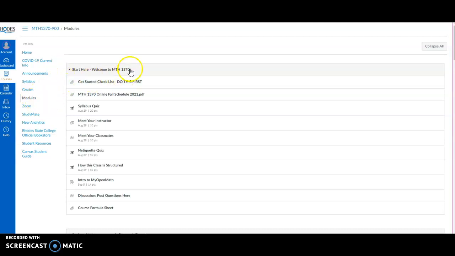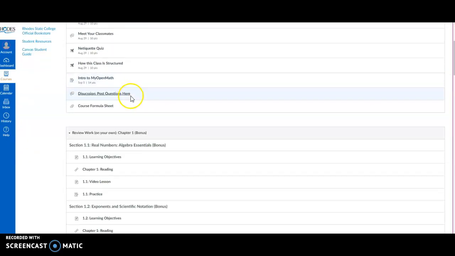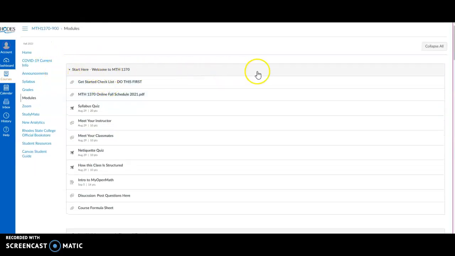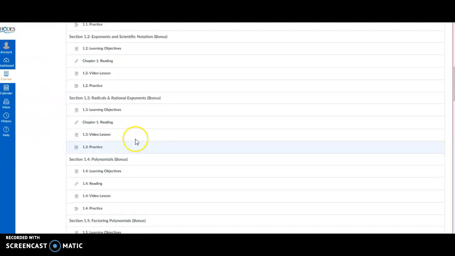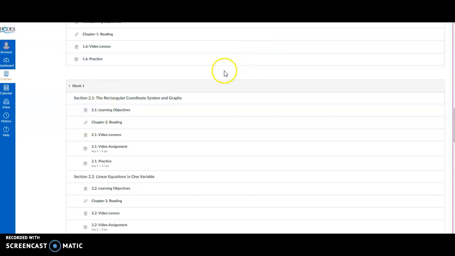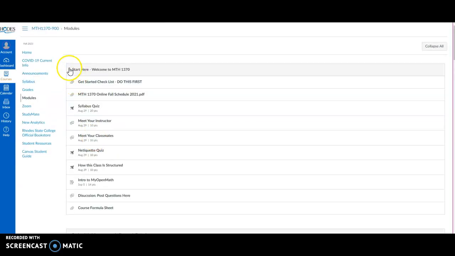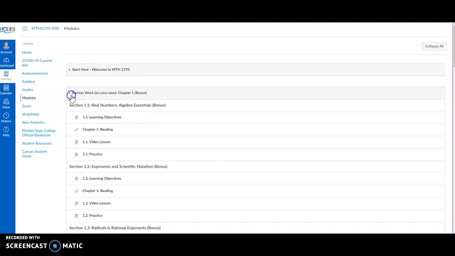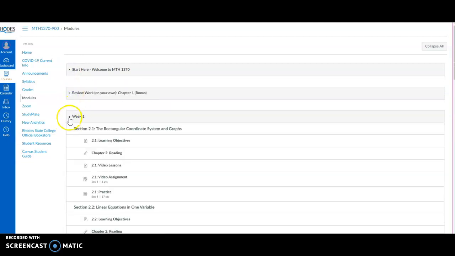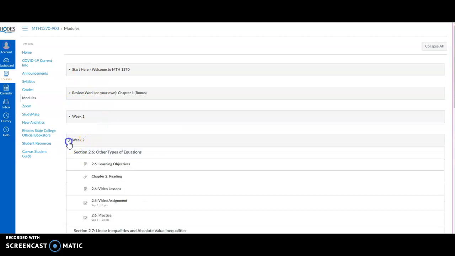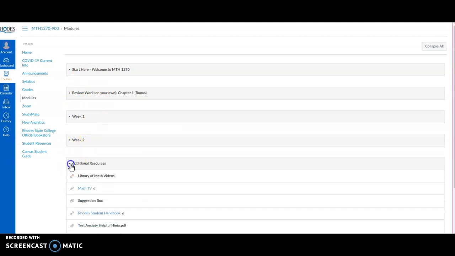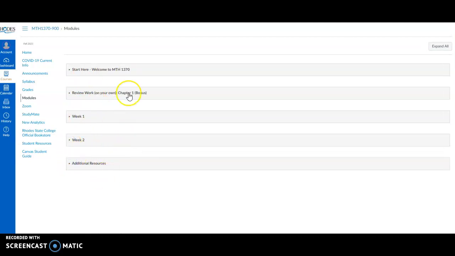So under modules, we have these different sections here. These are what they call modules. Each module starts with a gray bar, so each gray bar starts a new section, and I've split that into weeks. Notice that there's a little triangle here; you can close that. I've only posted for you the first few modules. We will have 15, and they're all set up. I just don't want to overwhelm you too much here at the beginning.